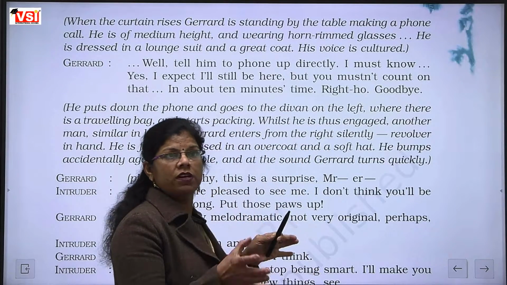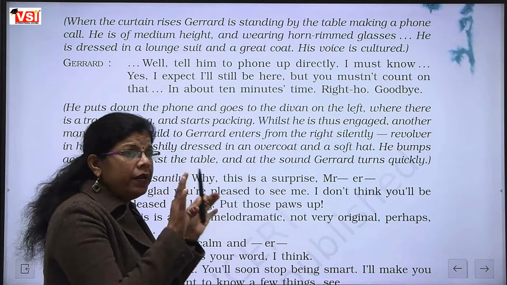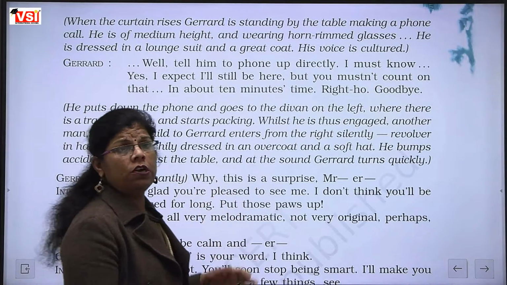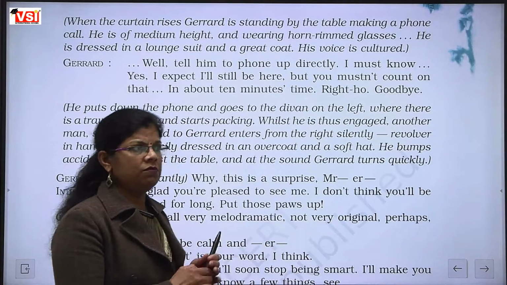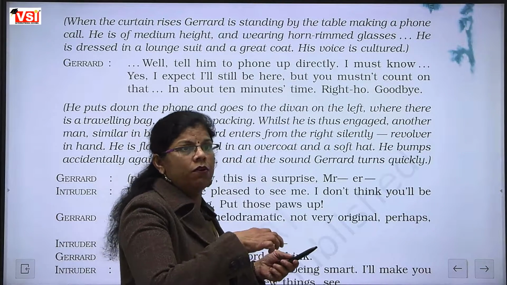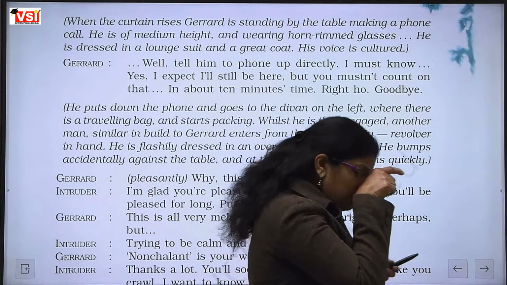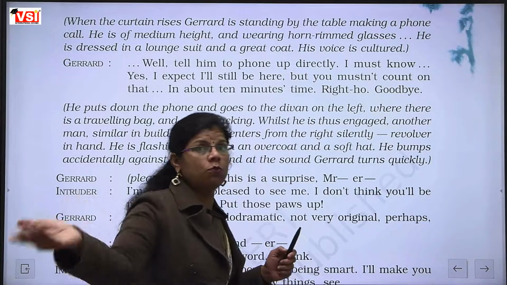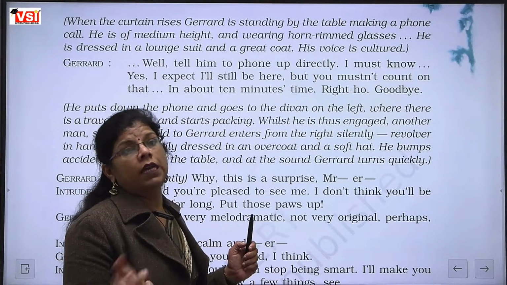Whilst he is thus engaged, he was completely engaged with his packing work. He did not notice anything. As sometimes it happens with us also, we are so much engaged in something that we do not notice who comes from the gate or door.